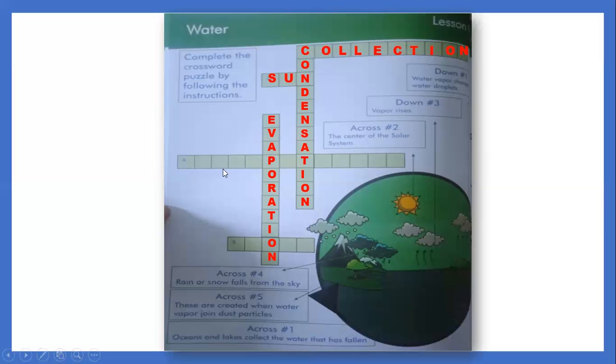For number four, class, rain or snow falls from the sky. That process is called precipitation. And the last one, number five: these are created when water vapor joins dust particles. What do you call this one? That is cloud. So number one, collection, and down, condensation. Number two, sun. Number three, evaporation. Number four, precipitation. And number five, cloud. So answer your book at page 18.